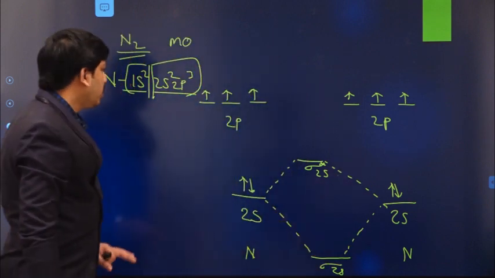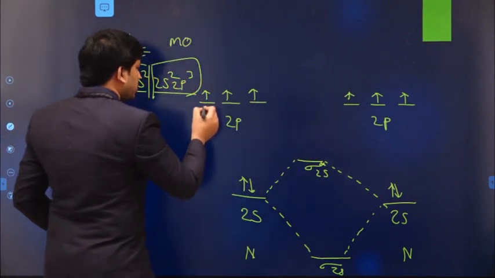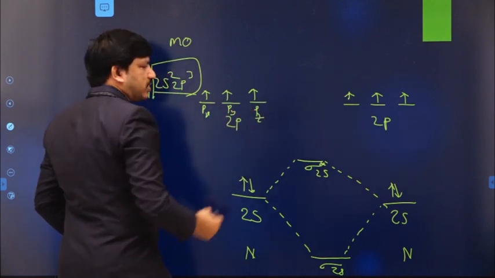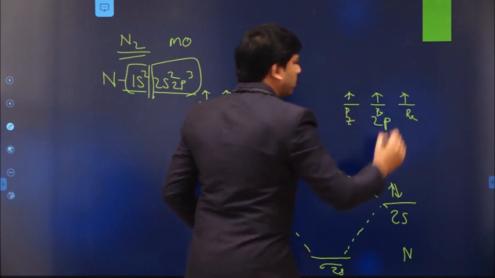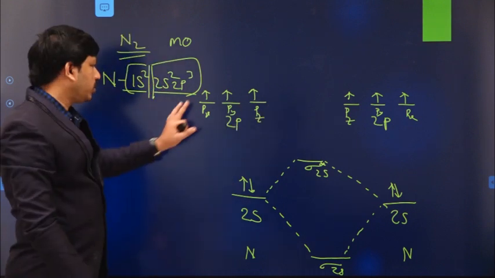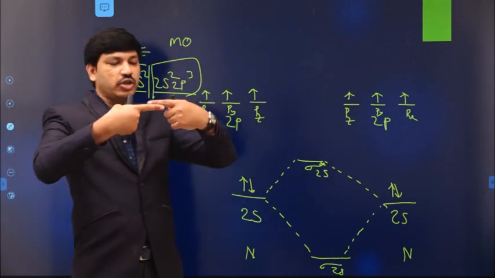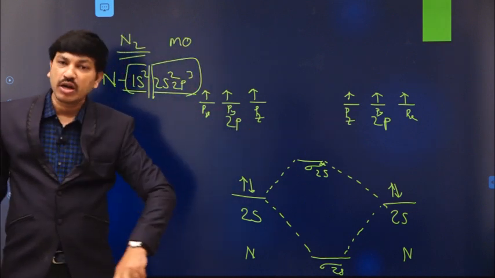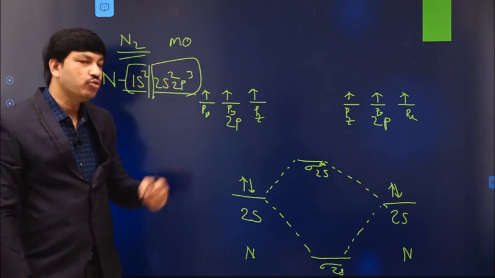So this is fine. Now coming to the second level. Among these three p orbitals, one is px, py, pz. Let us say this is pz, py, and this is px in this manner. Among these three p orbitals, let us say the z axis is the bonding axis. If the z axis is the bonding axis, the pz linear combination produces sigma 2p orbital, and in the other two cases there is a formation of pi 2p orbitals.